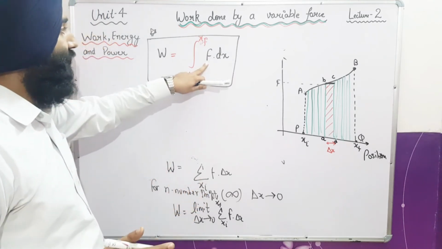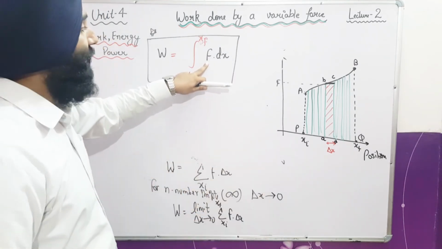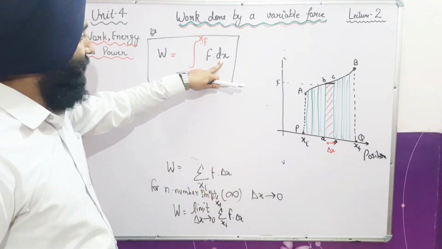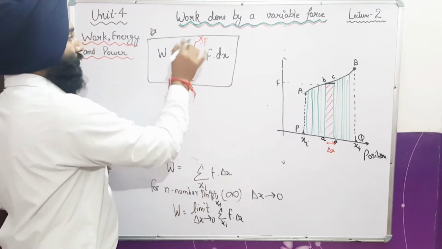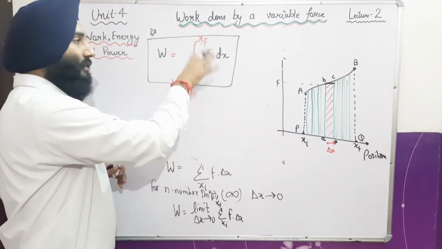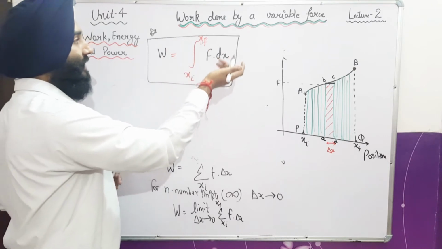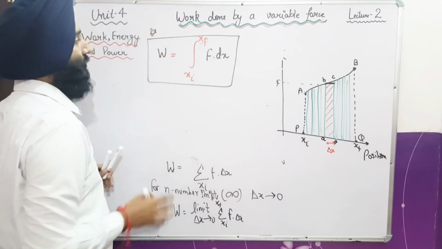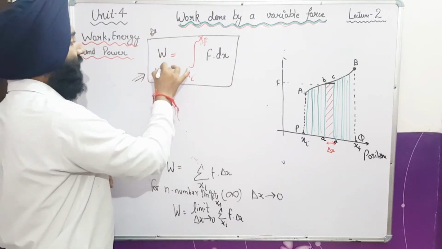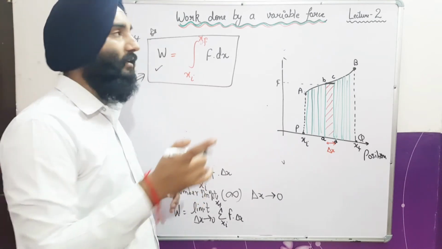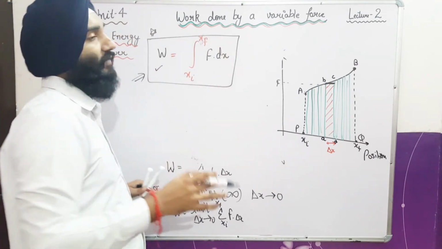It means here this force may or may not depend on this position value, fine. If it does not depend, then it is a constant force. If it depends, then it is a variable force. So this is the formula for finding the work done. Now we have to solve a numerical based on work done by the variable force.